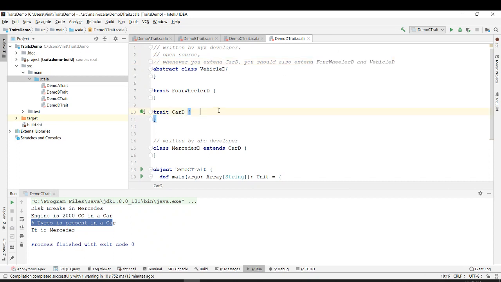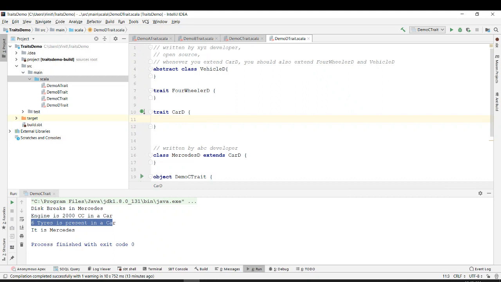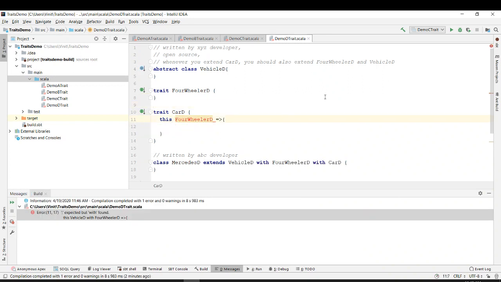So what he does is he writes something like this: vehicle D with, we are missing this column. It is very difficult to do programming in live sessions.